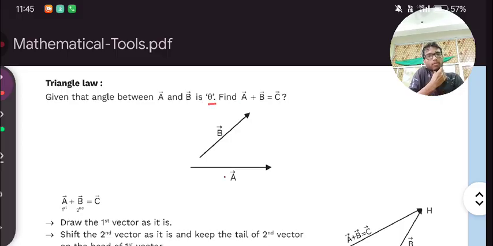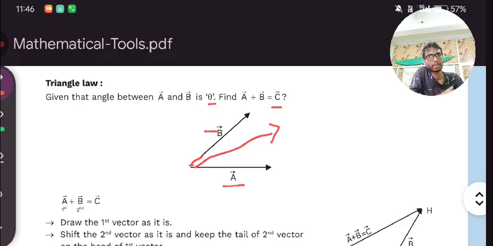We know that when we add this vector and this vector, it will give us this c vector. But where is the c? First of all, we will have to add them, but remember the direction should not change. Then, if we are adding tail to tail, in that case c will start from the origin, like that.